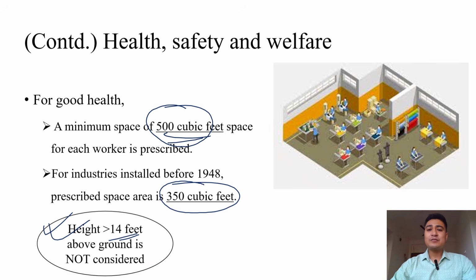The air present high up, more than 14 feet, does not play any role during respiration. So, to maintain a good working environment and condition, this height of 14 feet has been made the cutoff under the Factory Act.